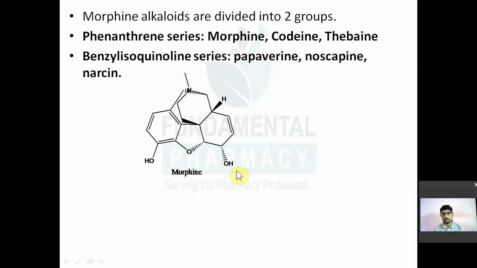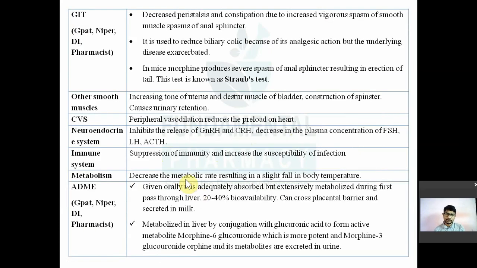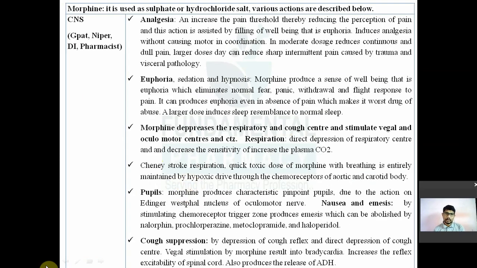Now here, pharmacological actions of opioid analgesics. Each and every drug will not be discussed. Morphine will be discussed in detail because morphine is the prototype of these opioid analgesics.